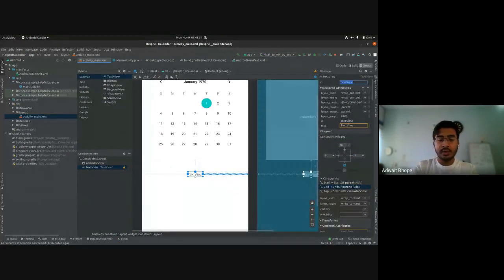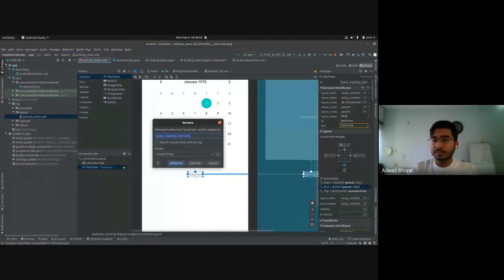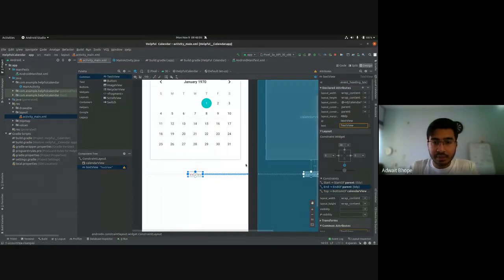And I'll just edit this ID. I'll just say events heading text view. A pop-up box will show, and just click on refactor and you'll be good to go. And I'll edit the text to events.